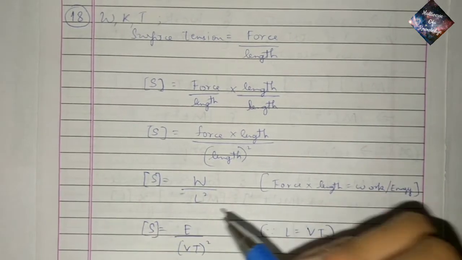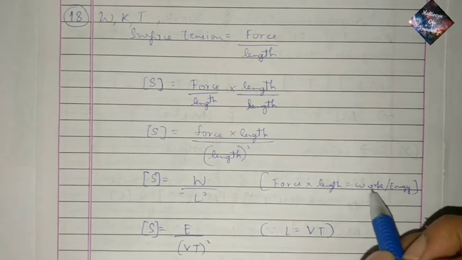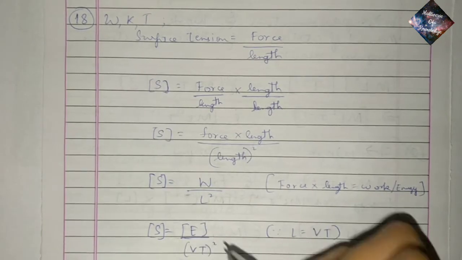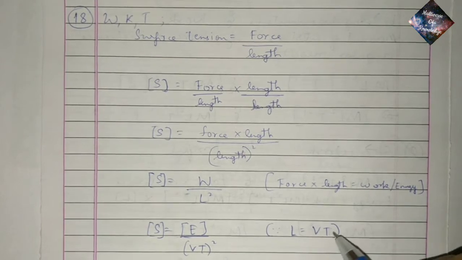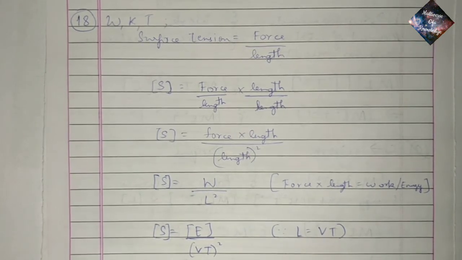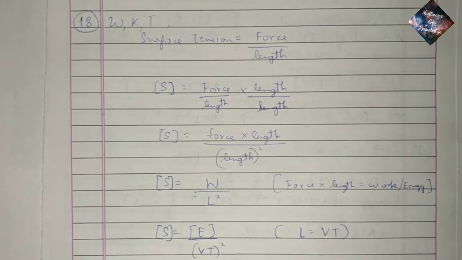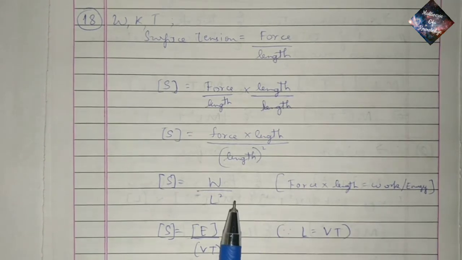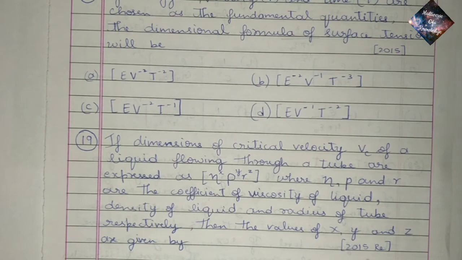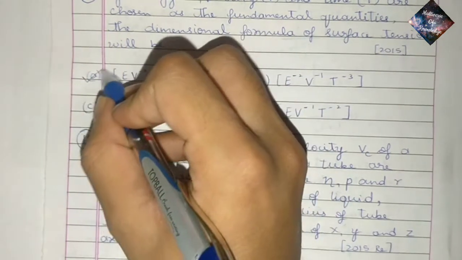Surface tension is equal to, and also work is equal to energy according to dimensions, E divided by length square, and length can be written as speed into time, V T whole square. So therefore the dimensions of S are E, V minus 2, T minus 2, if we consider E, V and T as fundamental quantities. So the correct option is option A.